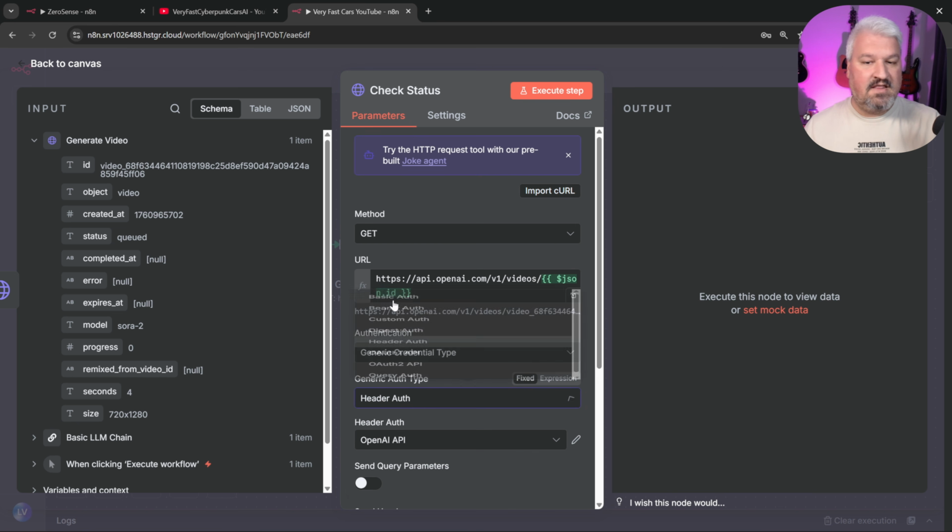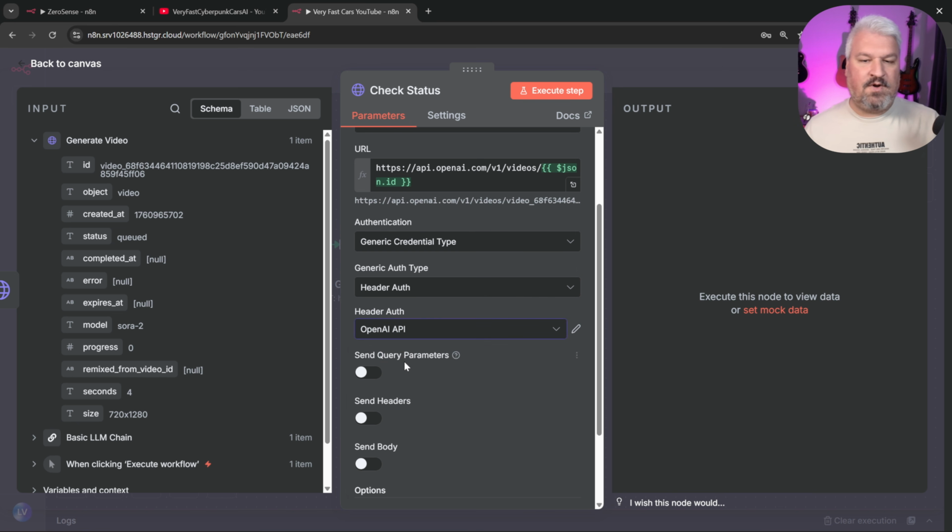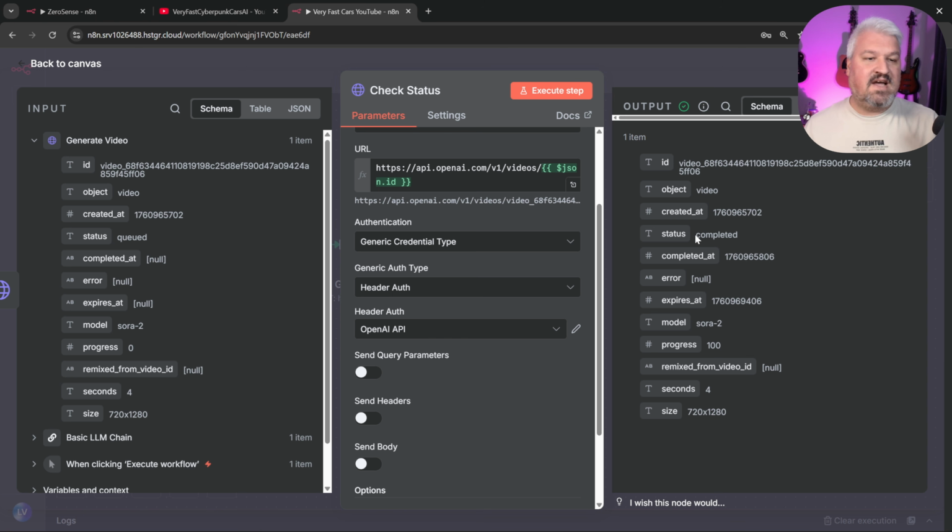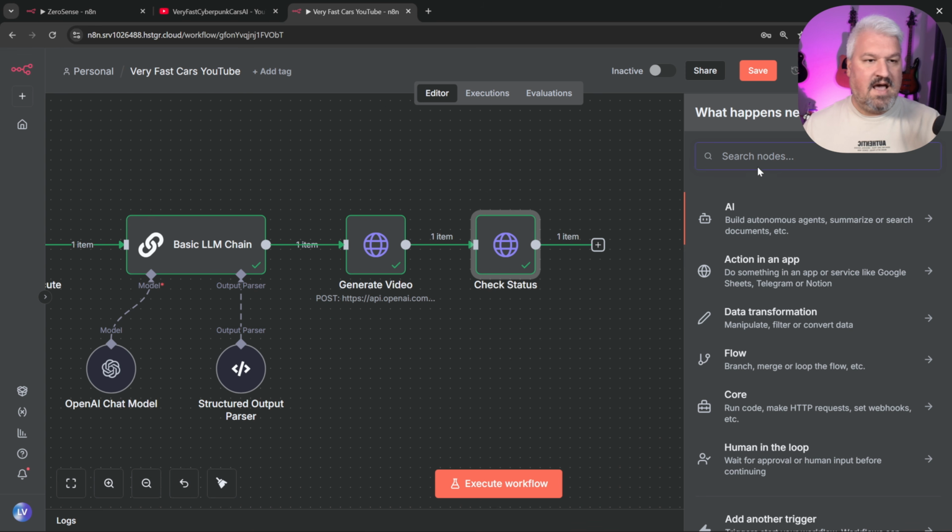Let's select header auth and we'll select the auth that we created earlier. This is actually all we have to do for this node. Let's run it and now we can see the status of the video is completed. Now of course it can take about a minute to get to this state. So what we have to do is add another node.